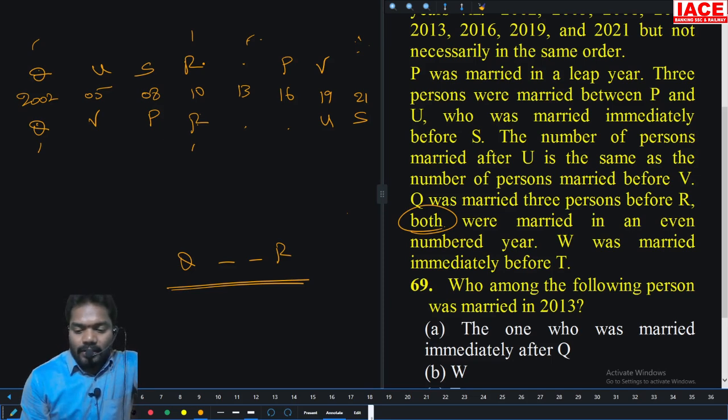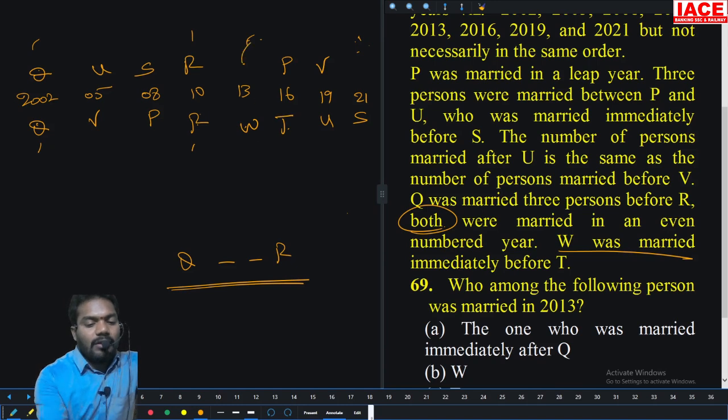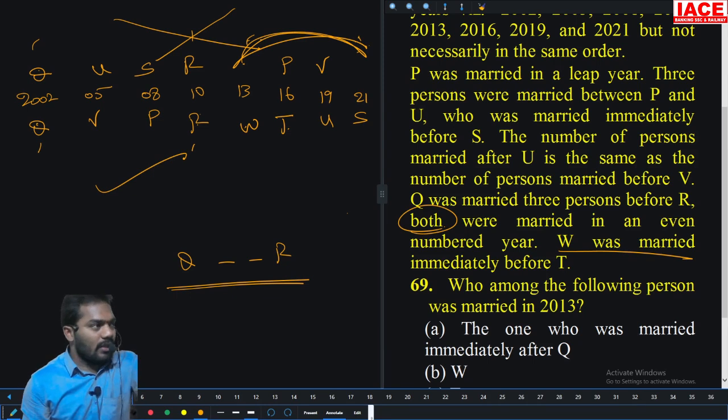Now W was married immediately before T. I want 2 places, 2 neighbors. W was immediately before T. This is the only chance; for W and T the other is not possible. So the upper case is not possible, only the lower case is possible. Then move on to the questions.